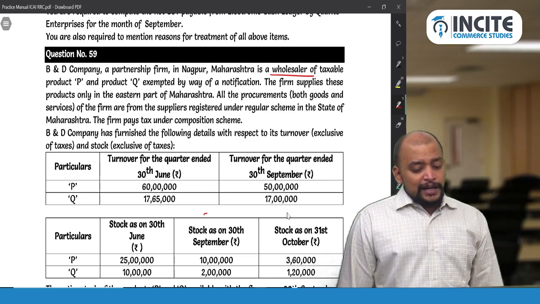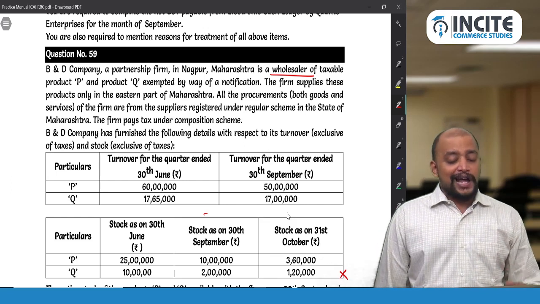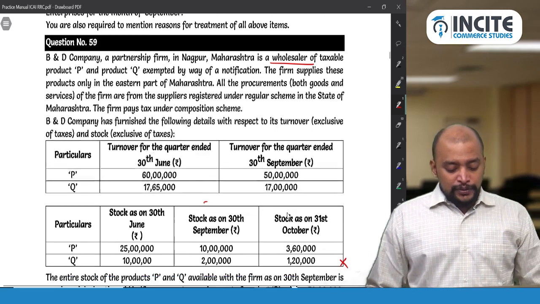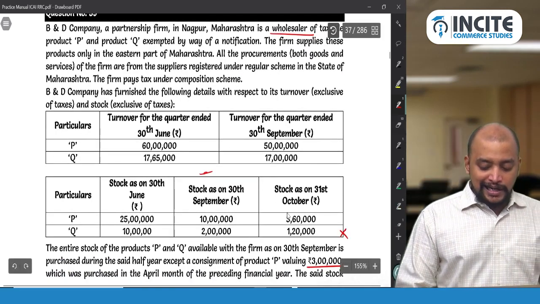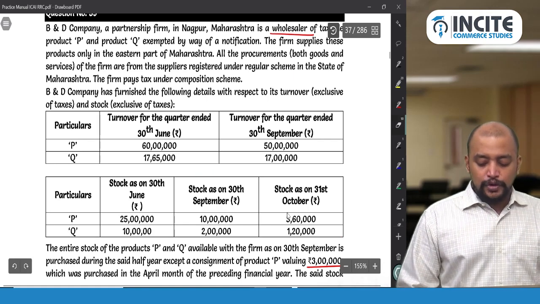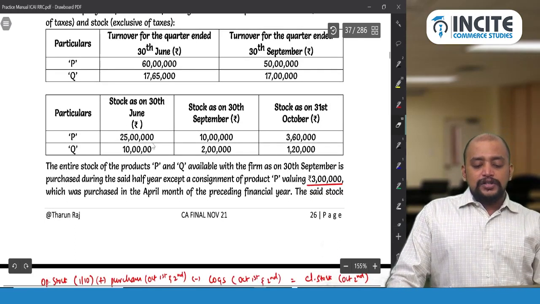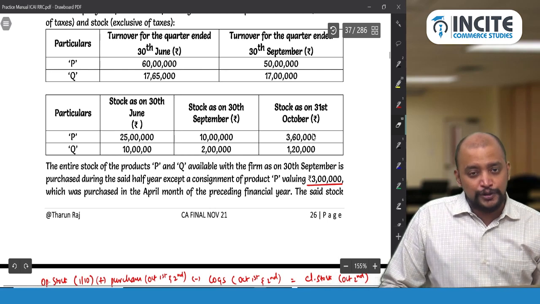Now B&E company has furnished the following details with respect to its turnover exclusive of taxes and stock details exclusive of taxes. Particulars P and Q: turnover for the quarter ended 30th June, turnover for the quarter ended 30th September. So now 2 quarter data is given, turnover details, and then stock as on 30th June, 30th September, 31st October, stock data is also given.